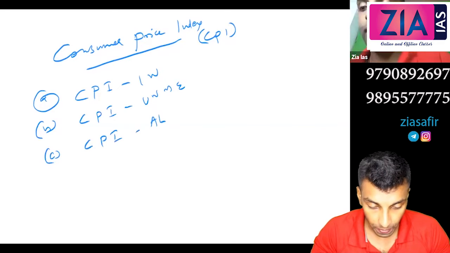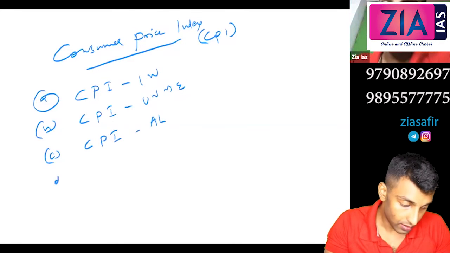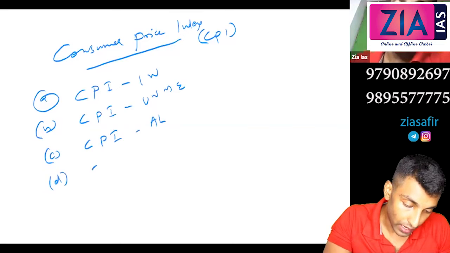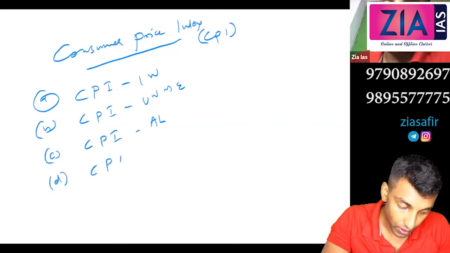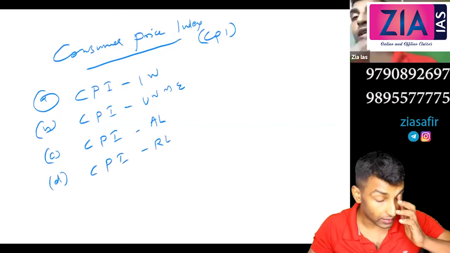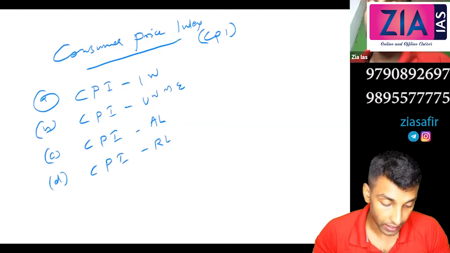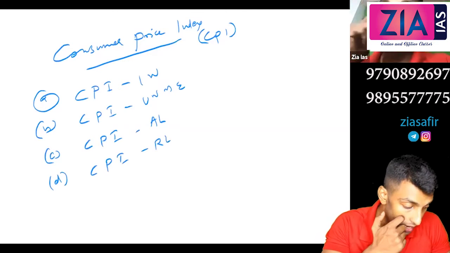D, CPI for rural laborers. So you can write these 4 in brackets: CPI IW, CPI UNME, CPI AL, CPI RL.